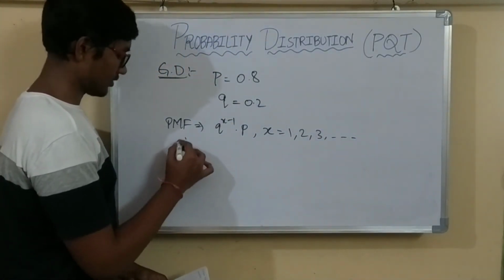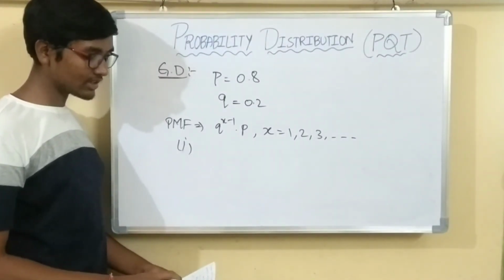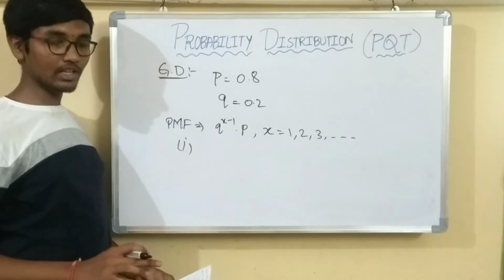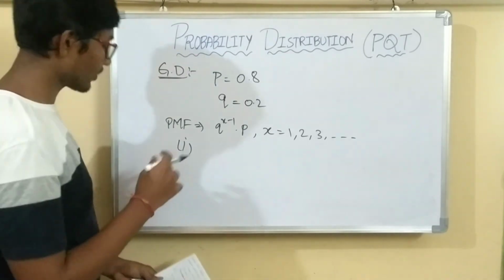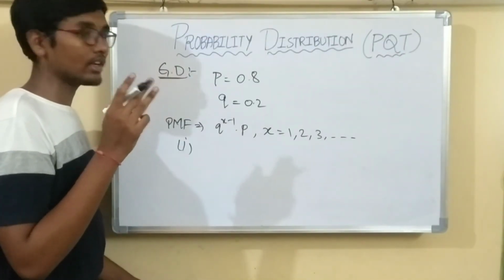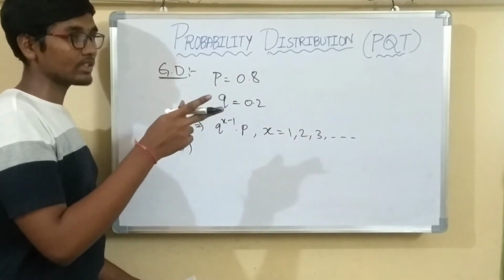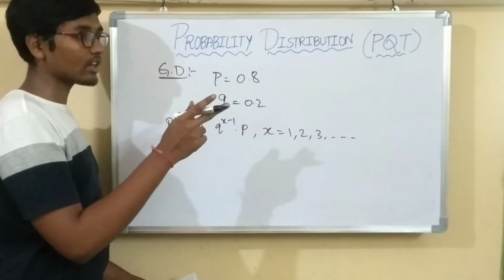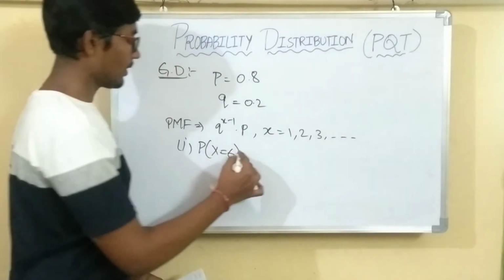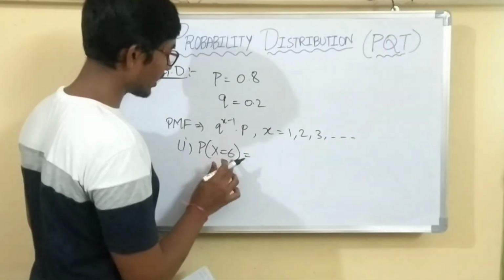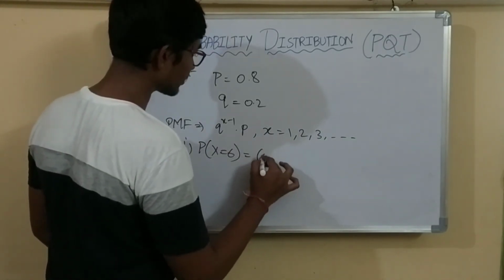Now they are asking two questions. The target would be hit on the 6th attempt, and the second one is it takes less than 5 shots. For the first one, a soldier is shooting a target, and they are asking the probability that the 6th time he shoots it hits the target. So for the 6th time, that is P of x equals 6. We know the x value, the Q value, and the P value. Q is 0.2.